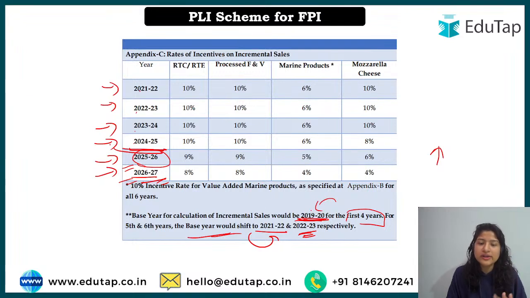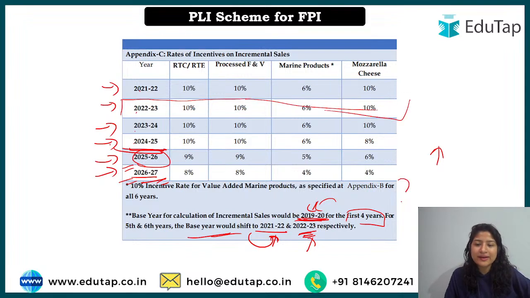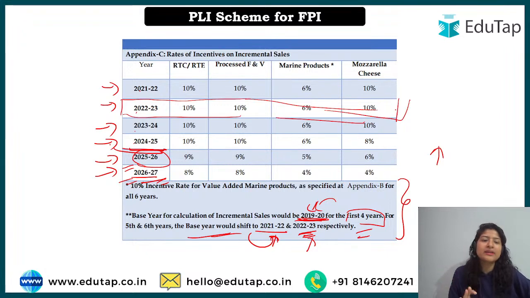So for the first 4 years, the base year is 19-20. For the next year, 25-26, the base year is 21-22. And for the last, 6th year, 26-27, the base year will be 2022-23. For the examination, what I will suggest is that you remember only the data for that particular period. For example, if you are given 22-23, just remember that particular data and not the rest. You can remember the base year once, but just keep this one in mind.